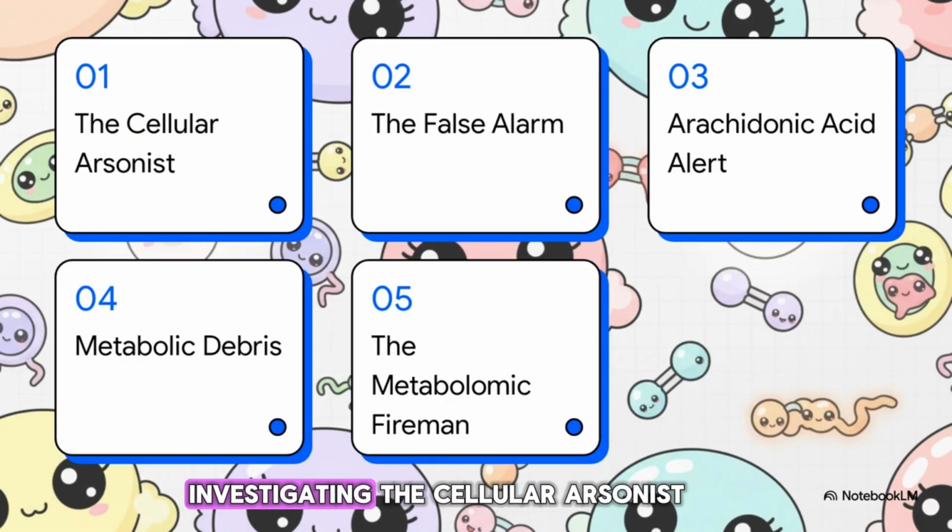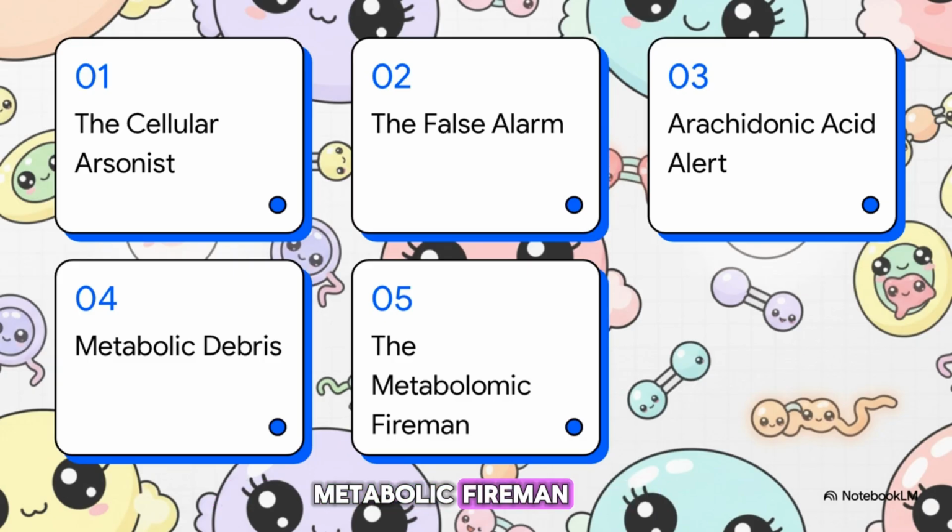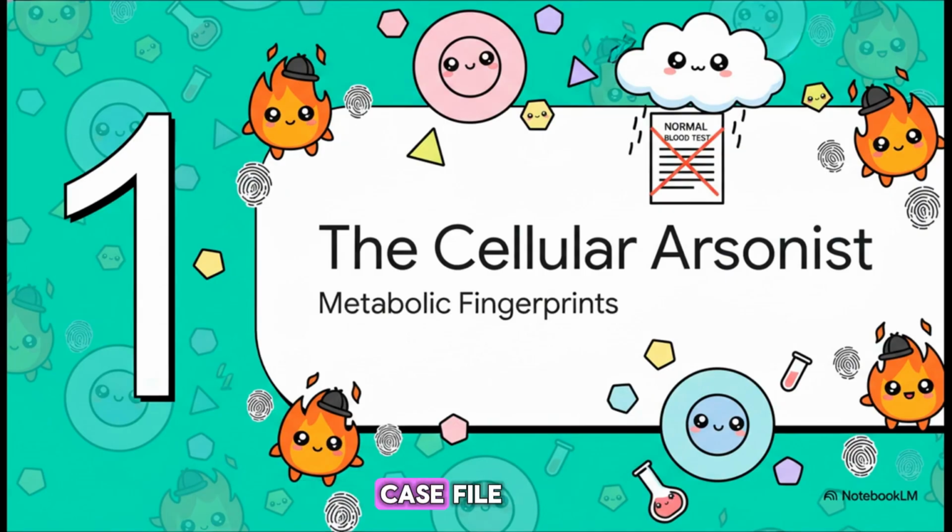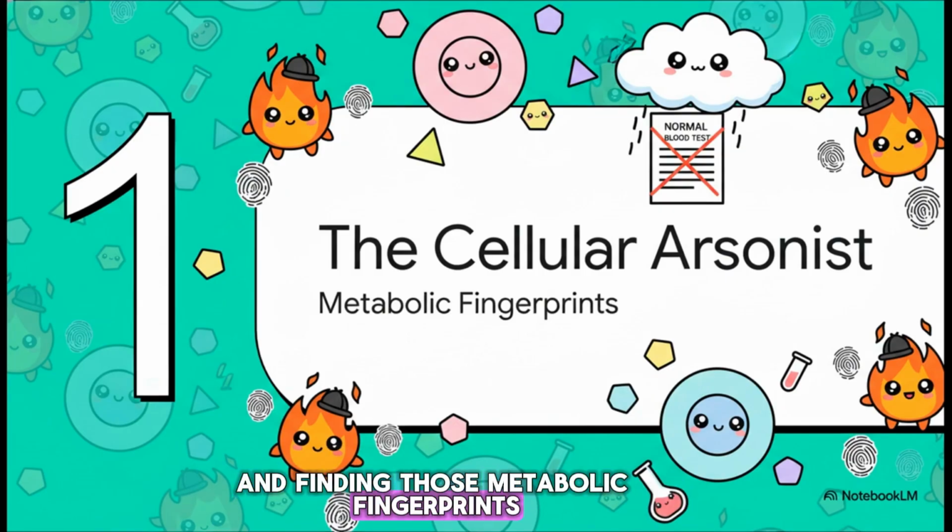1. Investigating the cellular arsonist. 2. The false alarm explained. 3. The arachidonic acid alert. 4. Tracking the metabolic debris. And finally, 5. The metabolic fireman. Let's open up the first section of our case file, investigating the cellular arsonist and finding those metabolic fingerprints.